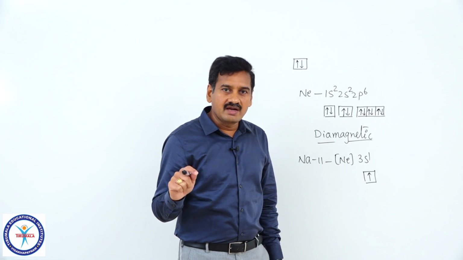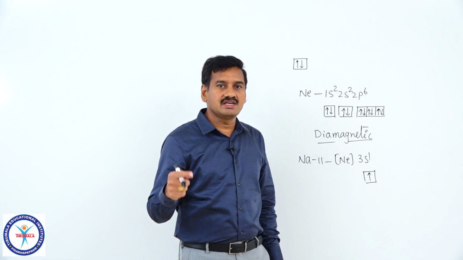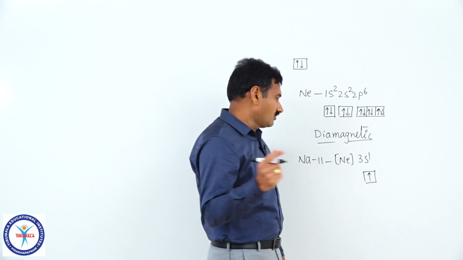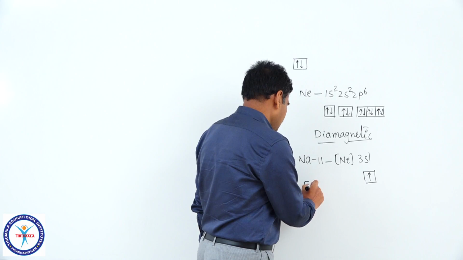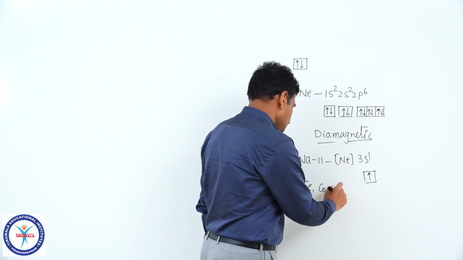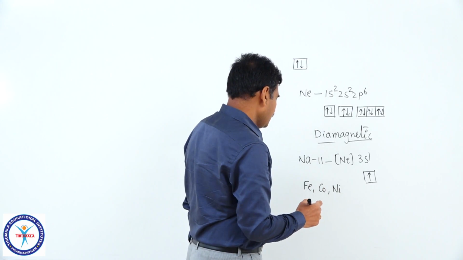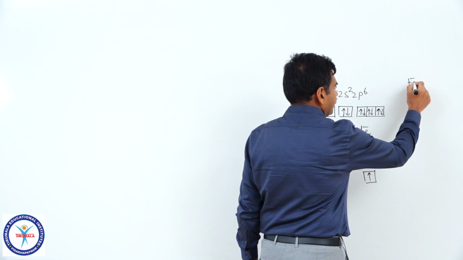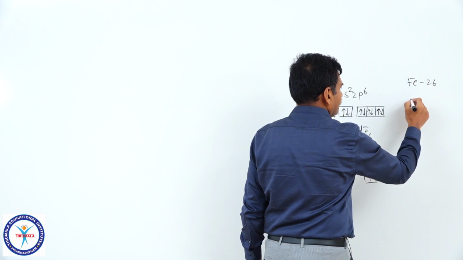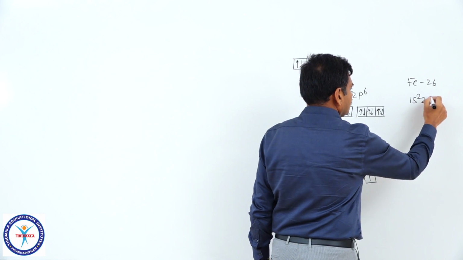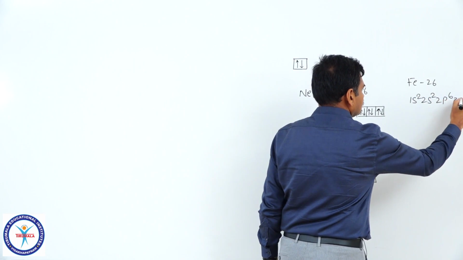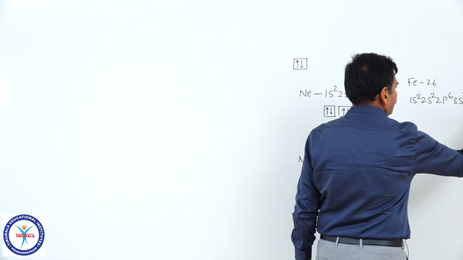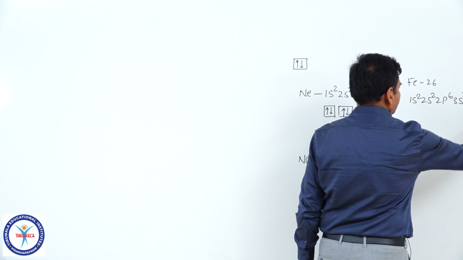But ferromagnetic substance is a special case of paramagnetism. Example, you have to remember here iron, cobalt, nickel. In iron, how many unpaired electrons are there? Iron atomic number is 26, electronic configuration 1s2, 2s2, 2p6, 3s2, 3p6, 4s2, 3d6, correct?